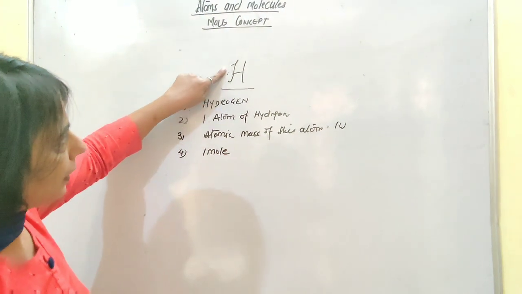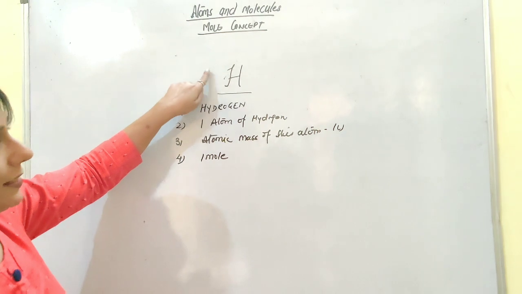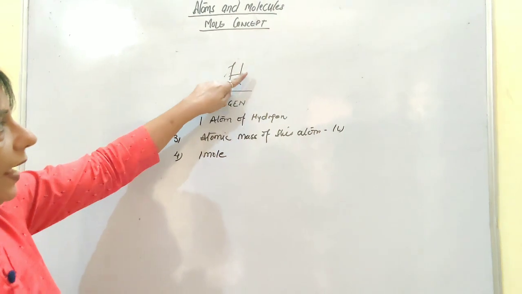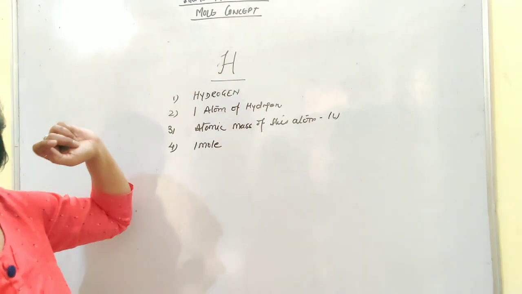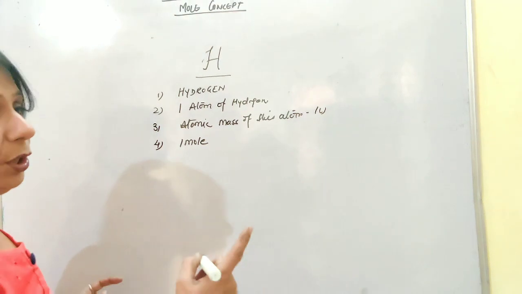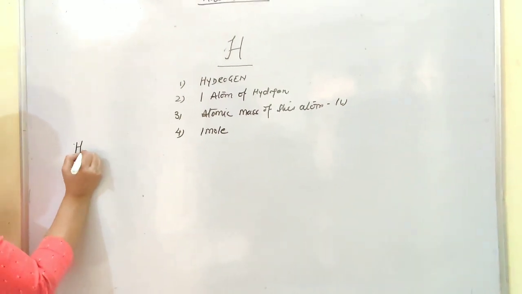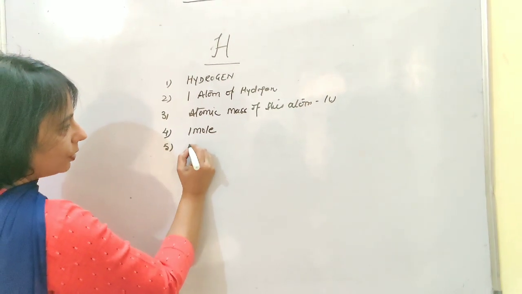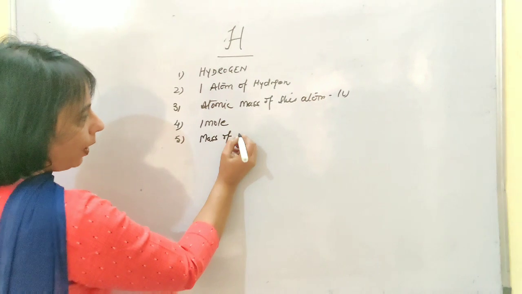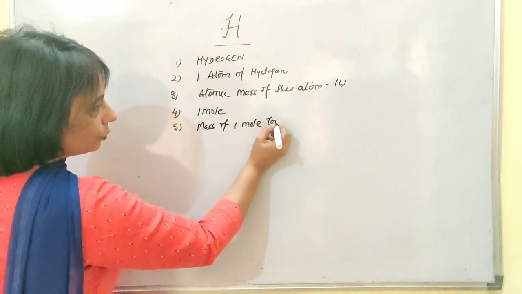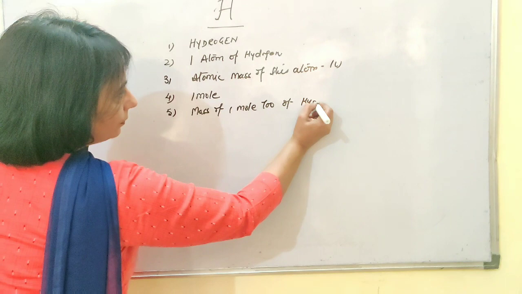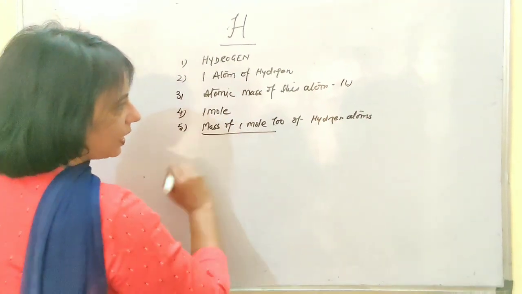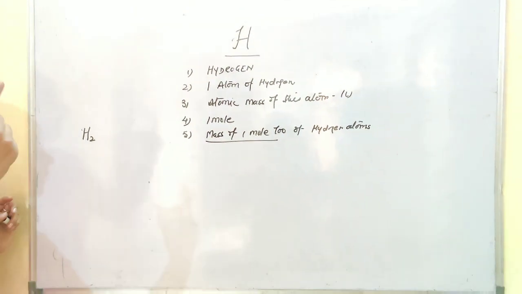Since nothing is written, you can think that it is 1 atom, and you can think that it is 1 mole of this particular element represented by the H. If it is 1 mole, then it will also let you know about the mass of 1 mole of hydrogen atoms. I will let you know how we calculate the mass of 1 mole of hydrogen atoms or any element and its atoms.